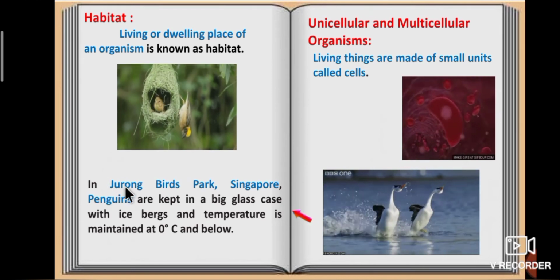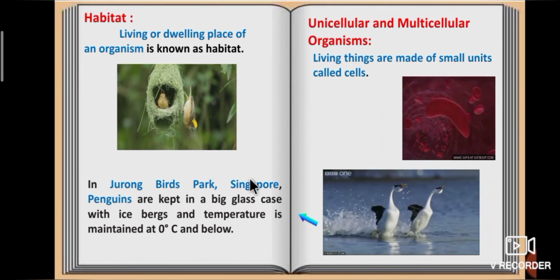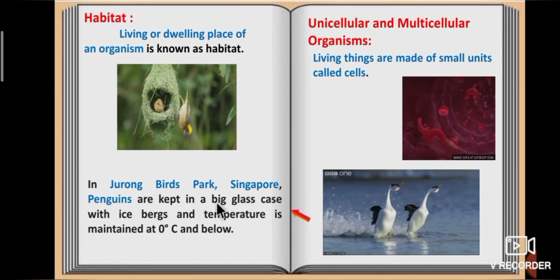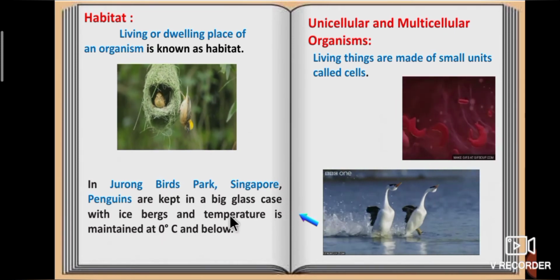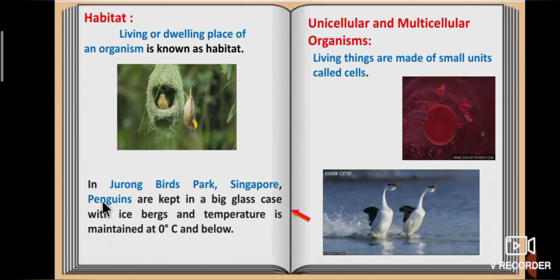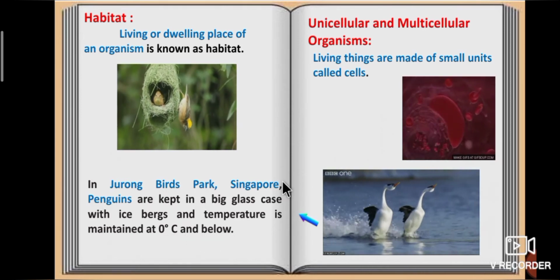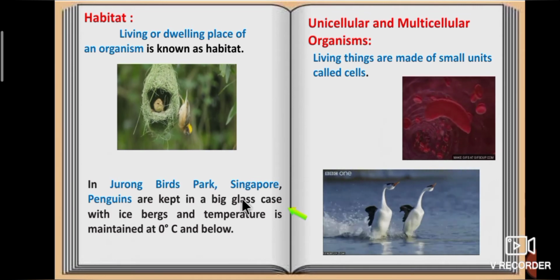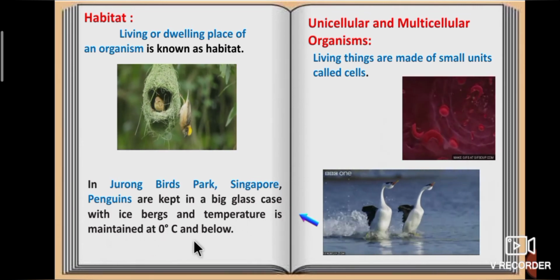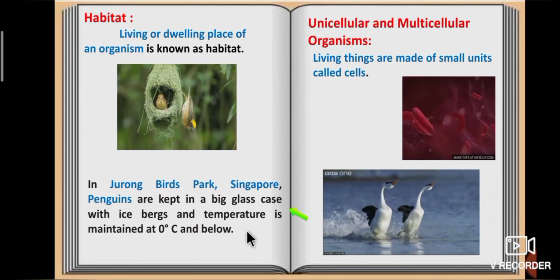Do you know, students? In Jurong Birds Park, Singapore, penguins are kept in a big glass case with icebergs, and the temperature is maintained at 0 degrees Celsius and below.